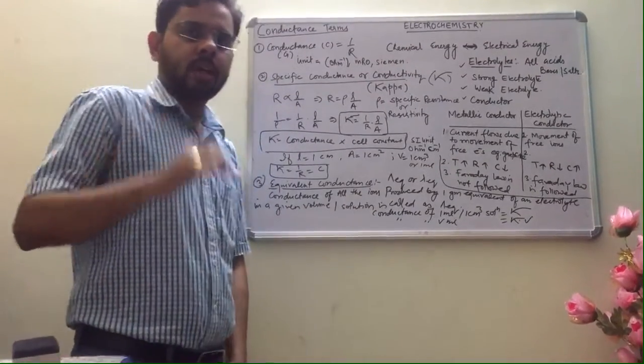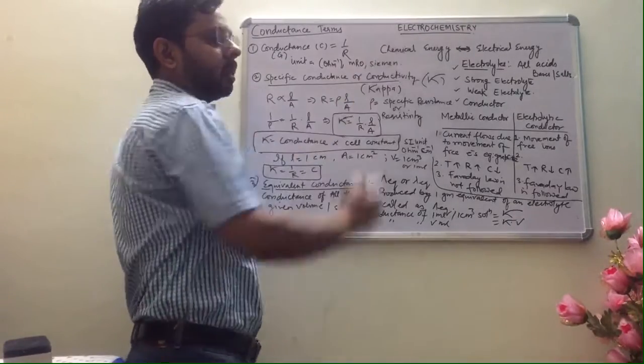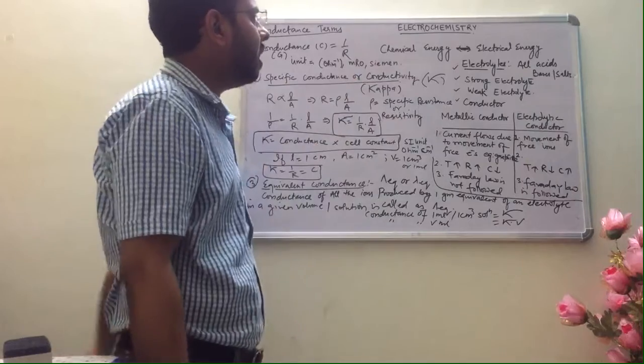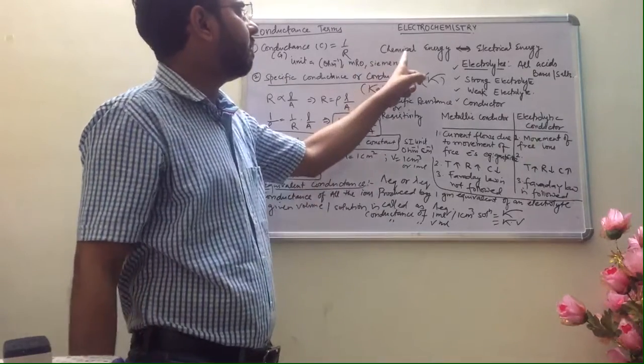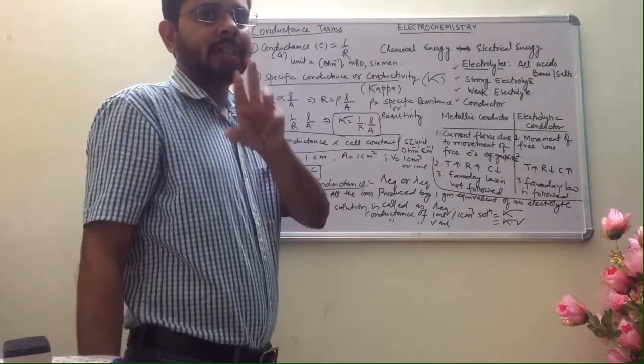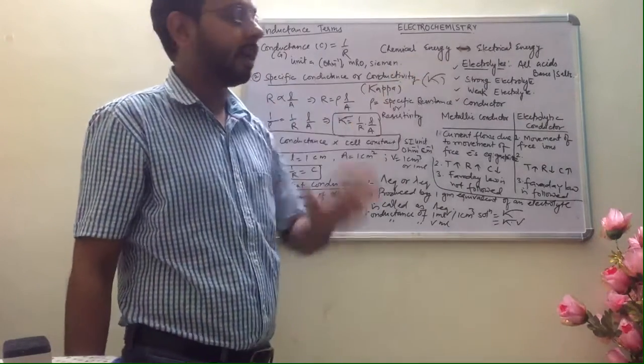So I am going to start electrochemistry. Listen to me very carefully. So what is electrochemistry? Electrochemistry is basically the branch of physical chemistry which deals with the interconversion of chemical energy into electrical energy. Okay. So it is simply what? It is simply interconversion of chemical energy and electrical energy.